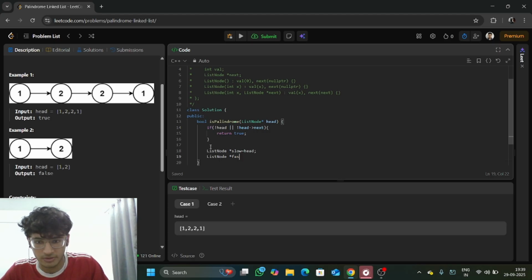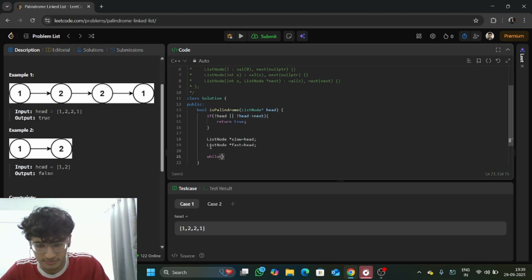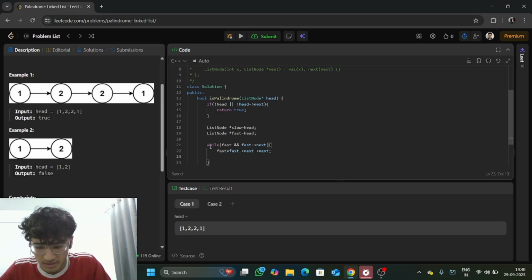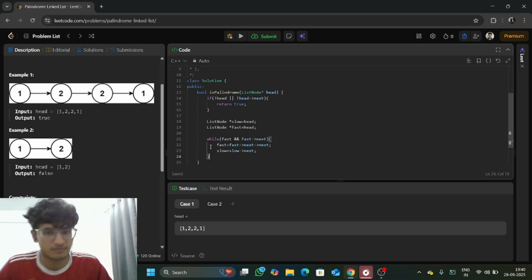So both of them are going to point at the head of the linked list. And here in the while condition we are going to write: while there is fast in the linked list, and there is a next of fast, we are going to move the fast pointer two steps, and we are going to move the slow pointer only one step. The reason we are doing this is that we only want the slow pointer in future, because the slow pointer is going to give us the midpoint, and from the midpoint we are going to reverse it, and we are going to check if it's equal to the original first half.